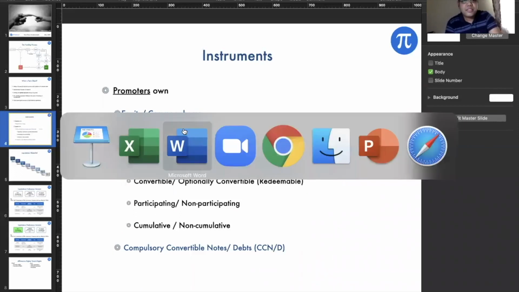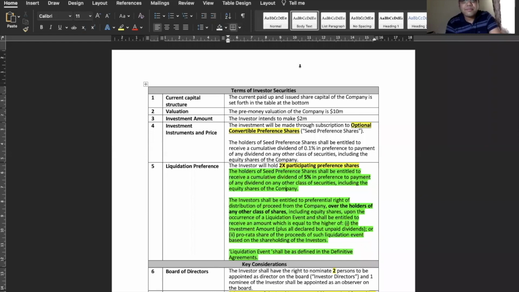Does it make sense? Okay, good. Samik, sorry, just a clarification on this. So optional and compulsory, the only difference is that in compulsory I know when this can or cannot convert, but in optional I don't know. It can happen anytime, and it can create some kind of pressure. Correct.